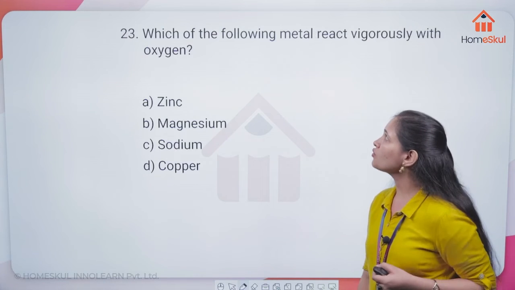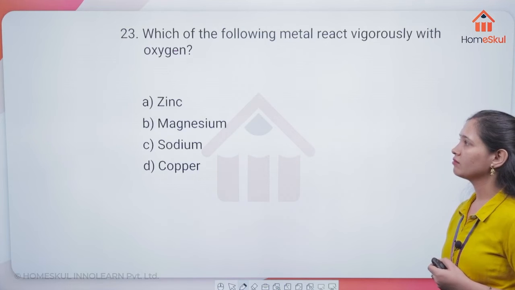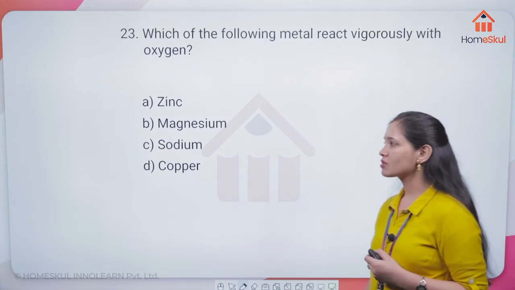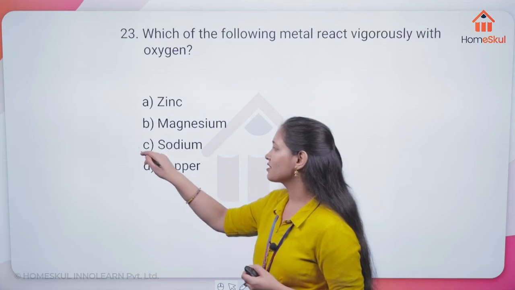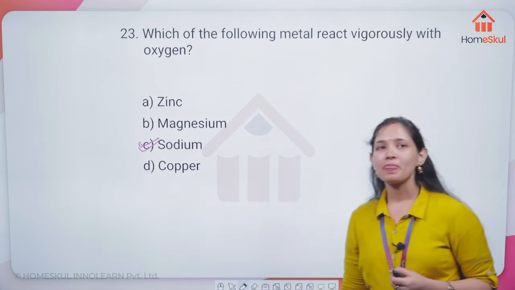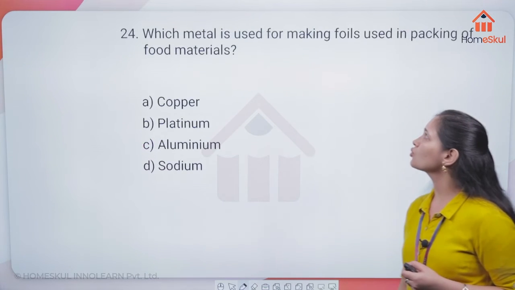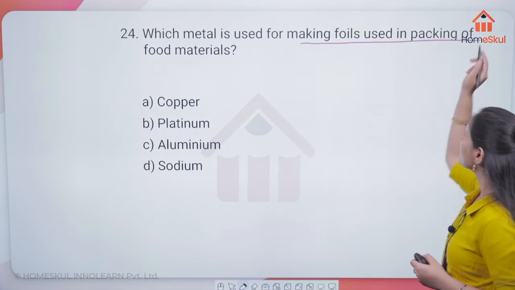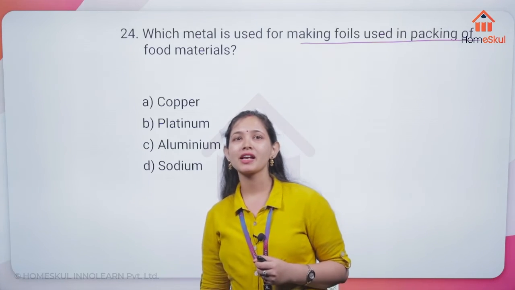Now move on to the next one. Which of the following metals reacts vigorously with oxygen? We did this question. Option C, yes, sodium. Now, which metal is used for making foils used in packing of food materials?